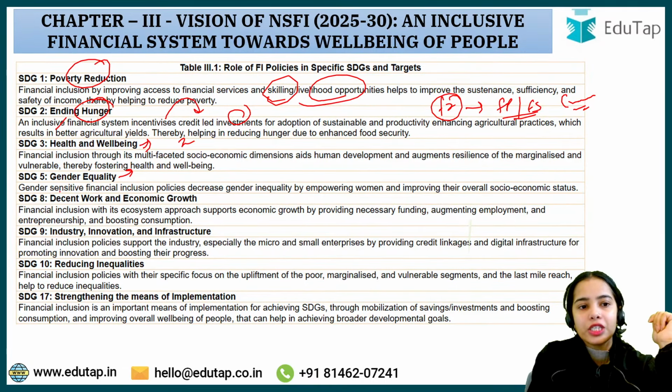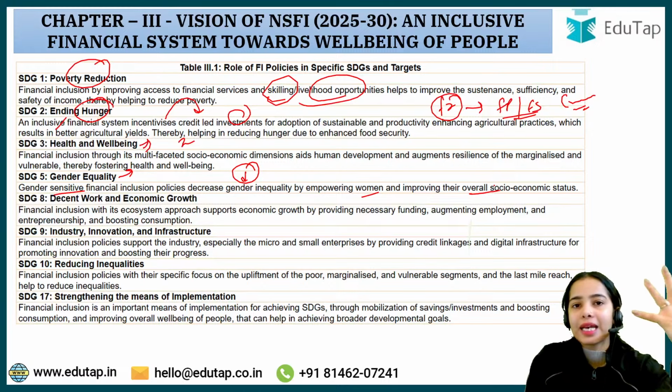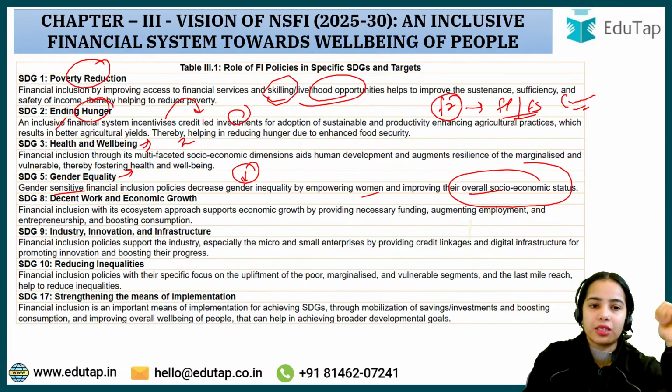Gender equality: gender-sensitive financial inclusion policies will decrease gender inequality by empowering women and improving their access to financial products and financial services, and improve their overall socio-economic status. So this is the basic idea.